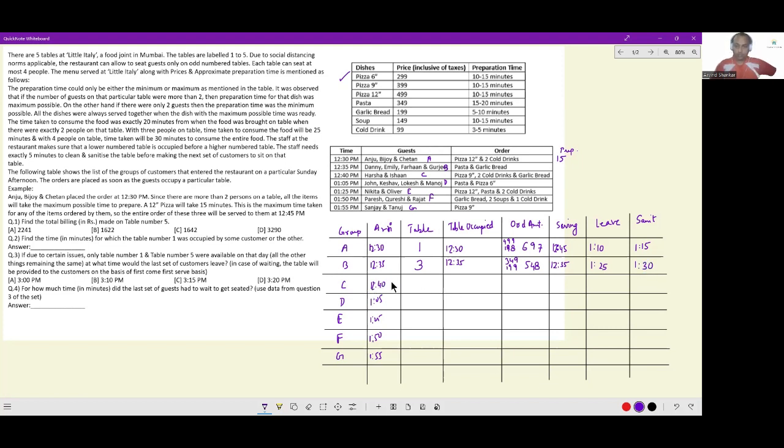Now at 12:40, the next group, group C, comes in. They will get table 5. They'll be seated at 12:40 itself. What are they ordering? This is a 2-person group. So pizza 9 inches, so 399. And then 2 cold drinks, so 198. And a garlic bread, so 199.